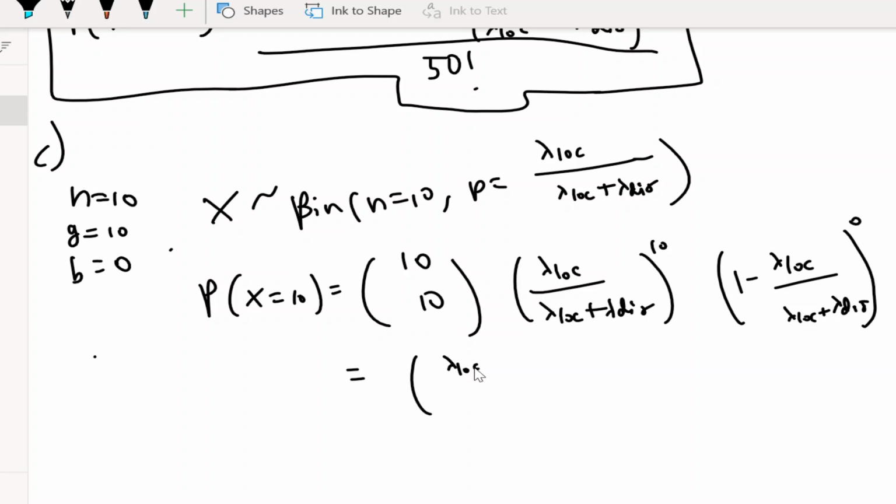So our answer is lambda local over lambda local plus lambda distance, to the 10th power, and that's our final answer.